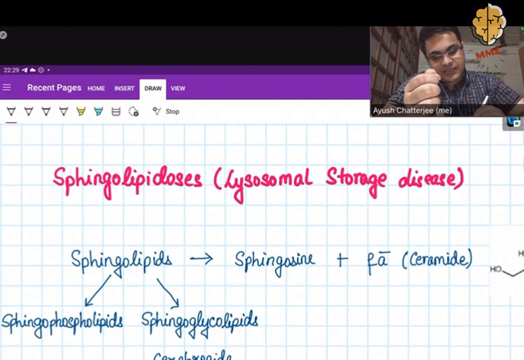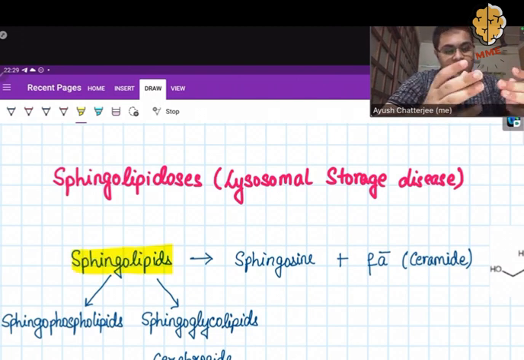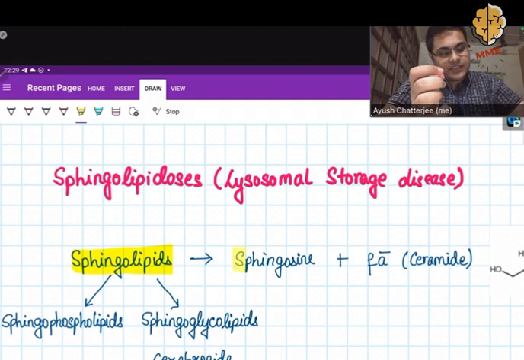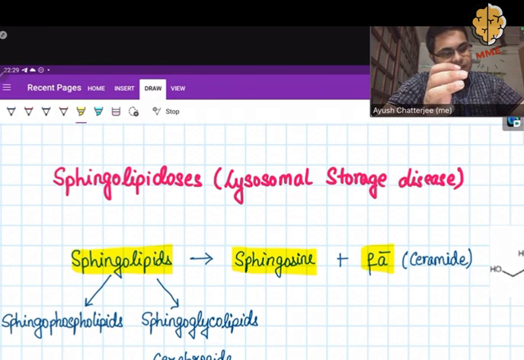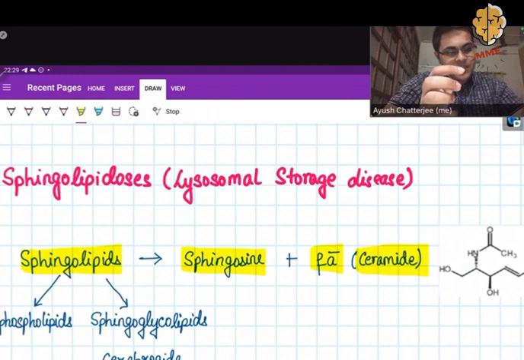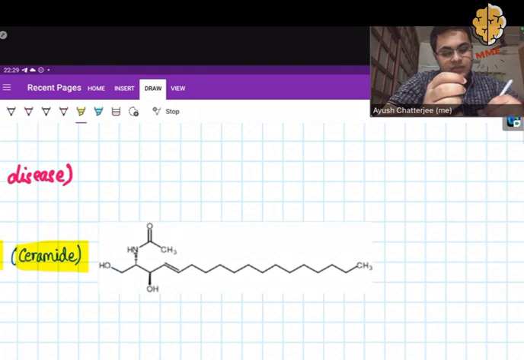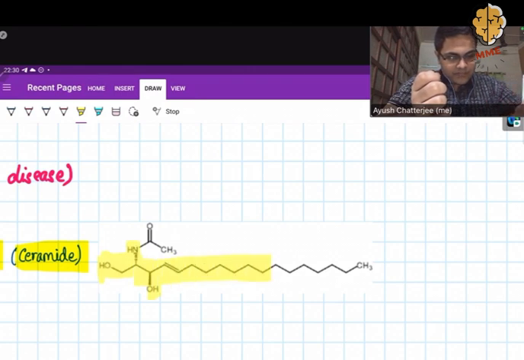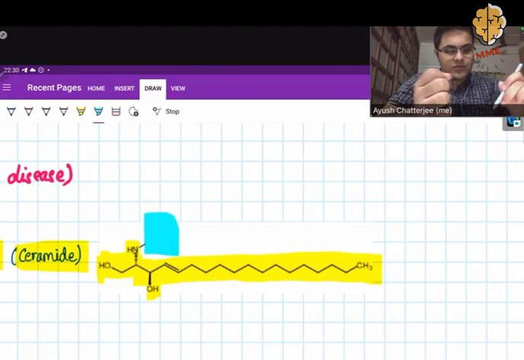As the name suggests, all sphingolipids have a common core structure, that is sphingosine plus fatty acid. Now this core structure is also known as the ceramide. This core structure will be present in all different types of sphingolipids. Now let us look at the structure of ceramide. The part that I am highlighting in yellow is the sphingosine, and the part I am highlighting in blue is the fatty acid.